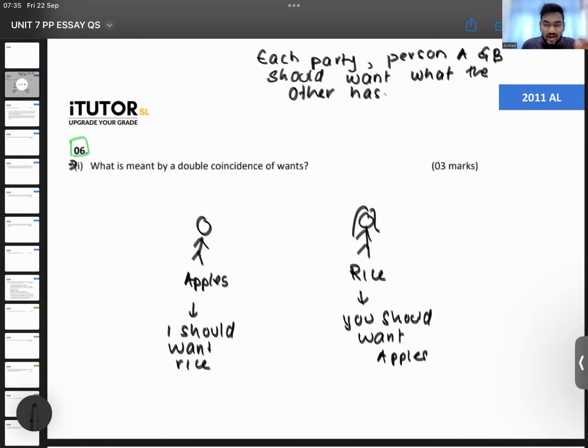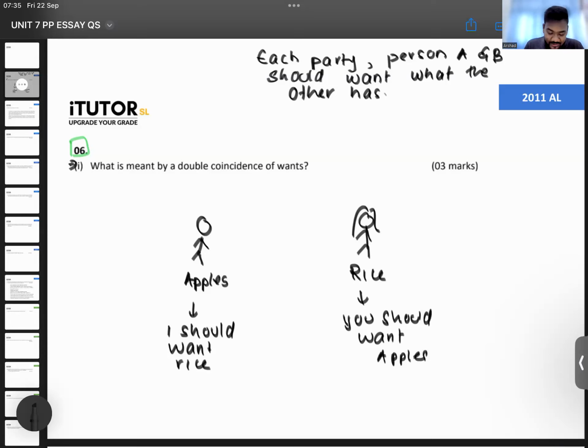Now, this was one of the biggest limitations in the barter system, because it's very hard. For example, let's say I am willing to teach you all. I am willing to offer classes. You all want classes from me, but you all are giving me, let's say, something else. Let's say there was no money. You all are willing to give me, let's say, oranges. I don't want oranges. I am saying, no, I want, let's say, clothes. So we will never be able to have that class if there was no money.